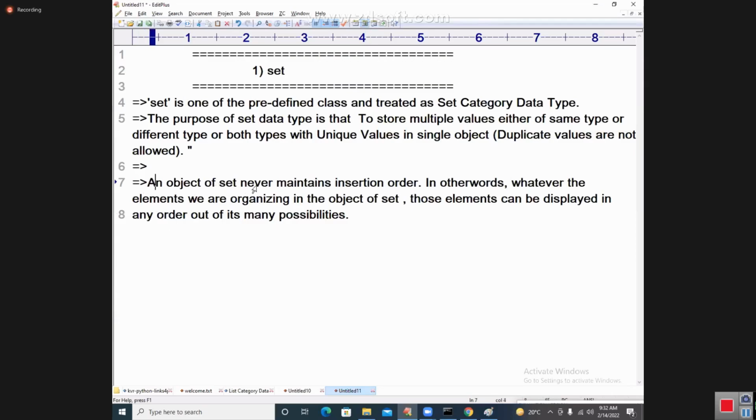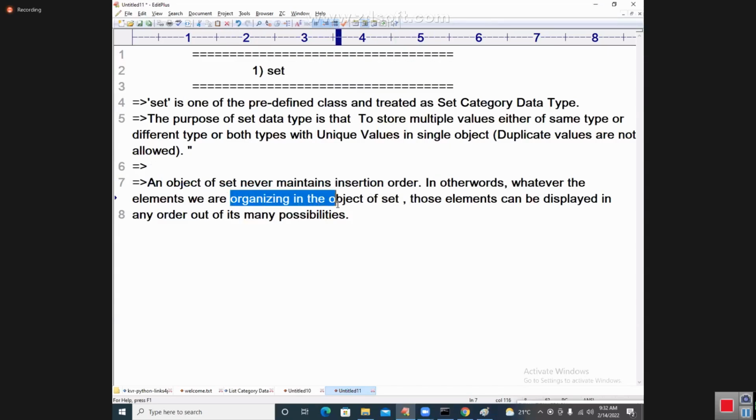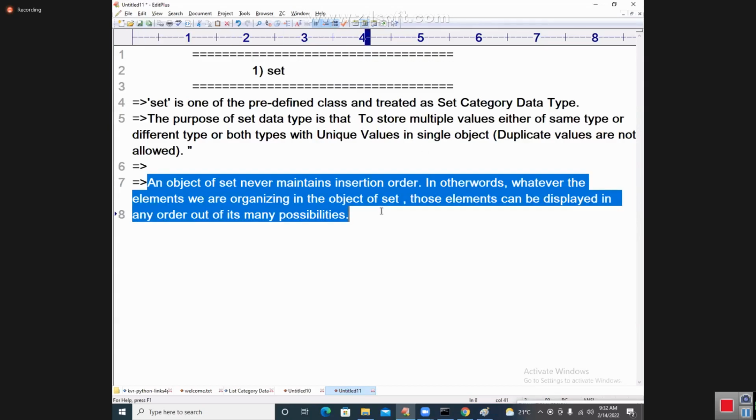An object of set never maintains insertion order. In other words, whatever elements we are organizing in the object of set, those elements can be displayed in any order out of its many possibilities. That's why an object of set never maintains insertion order. Any elements you are organizing will come in any one of the possibilities. See students, is it clear? Has everybody got it? I hope so.